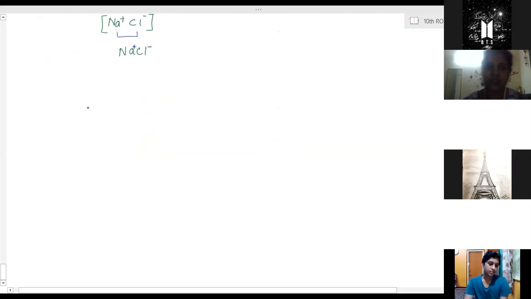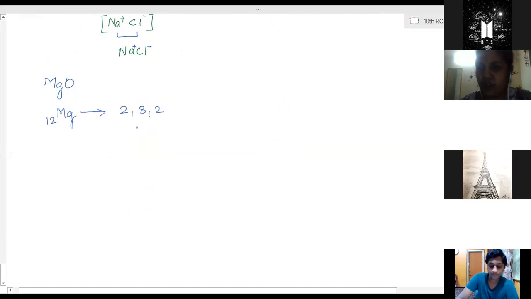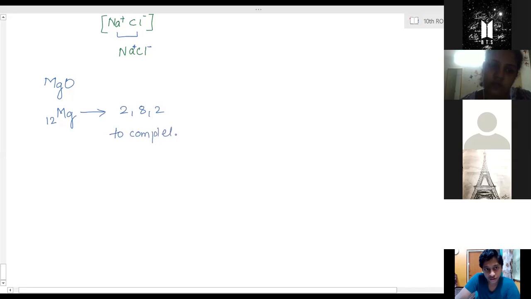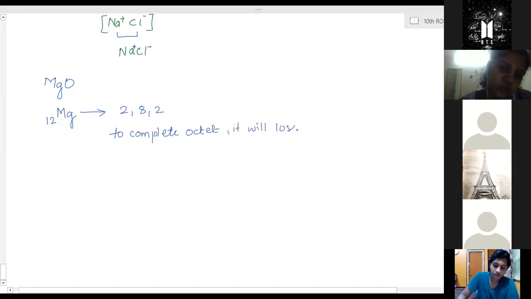Now we have to draw magnesium oxide: one atom of magnesium and one atom of oxygen. Magnesium's atomic number is 12, so the electronic configuration is 2, 8, 2. To complete its octet, it will give up 2 electrons.